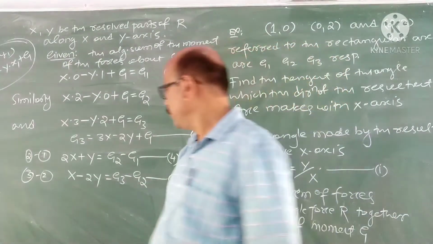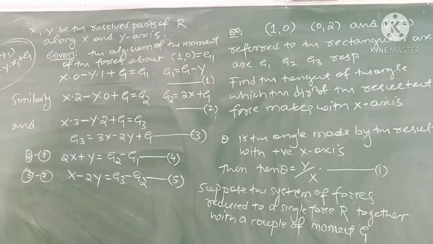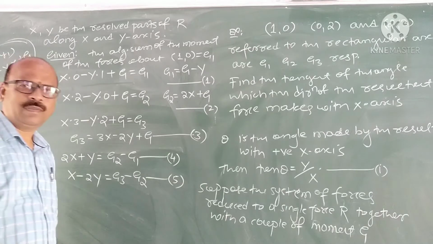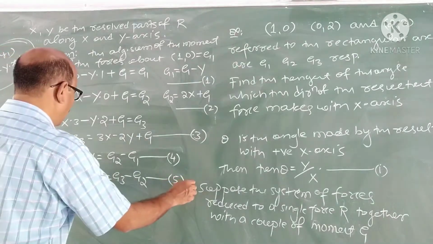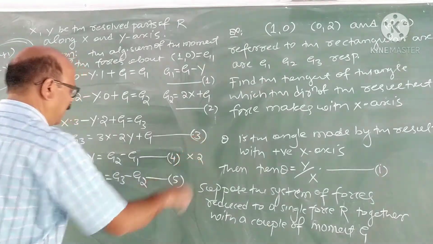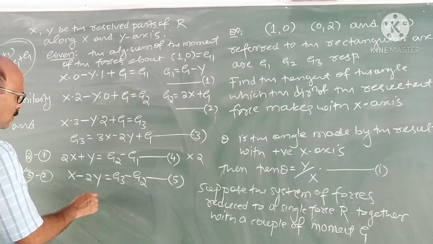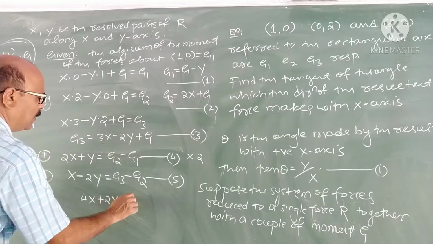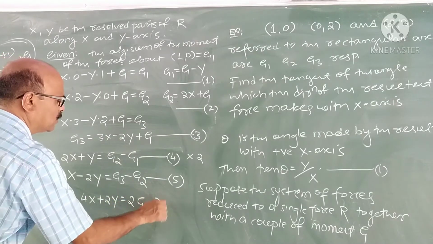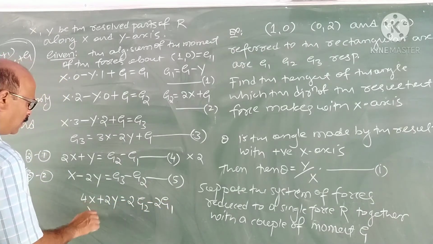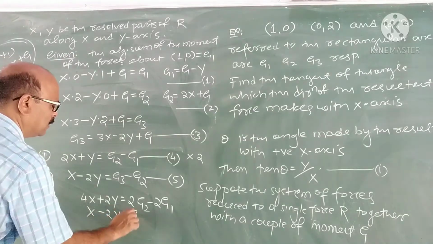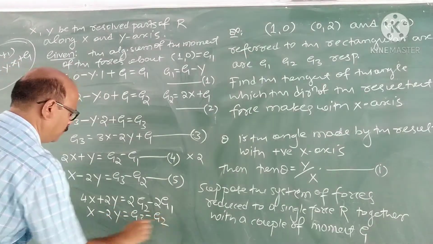X and Y. To find that, how to find out X and Y? Multiply this by 2 and add. We get 4X plus 2Y is equal to 2G2 minus 2G1. X minus 2Y is G3 minus G2.